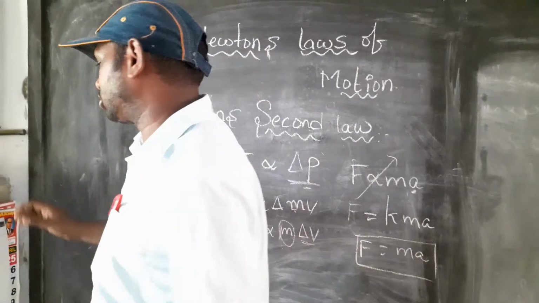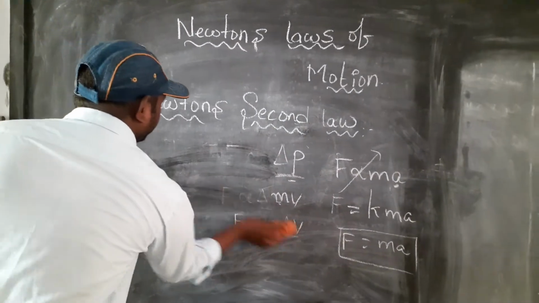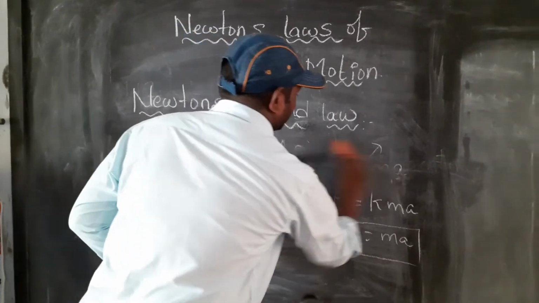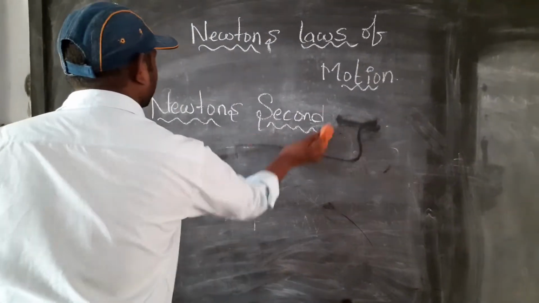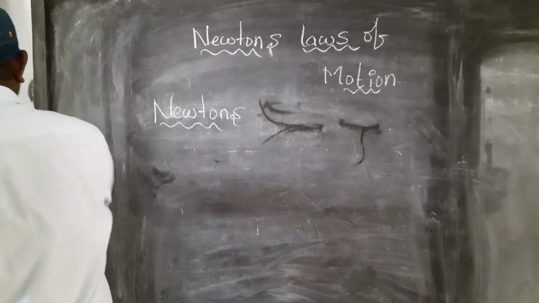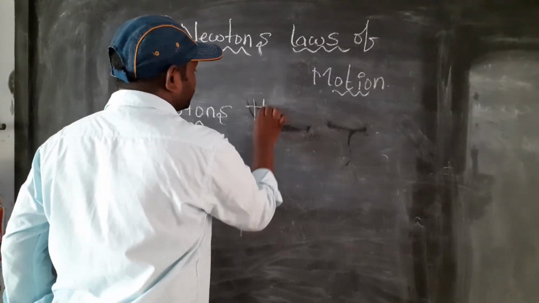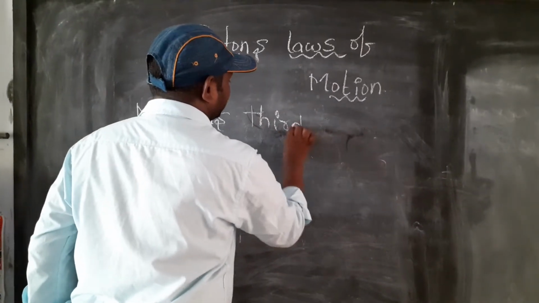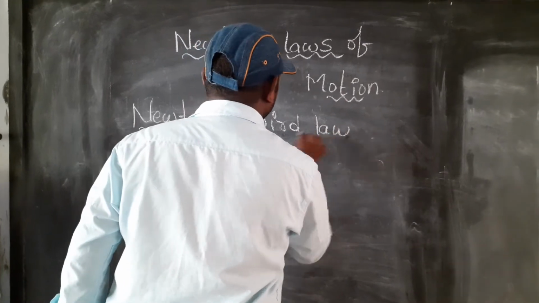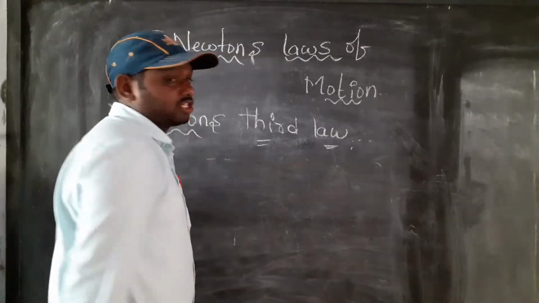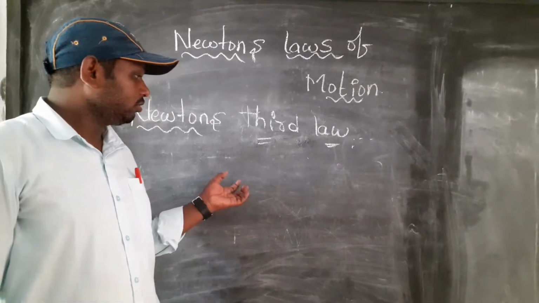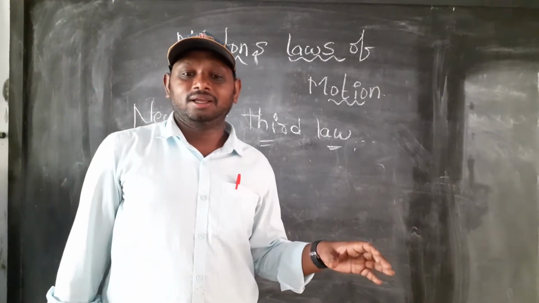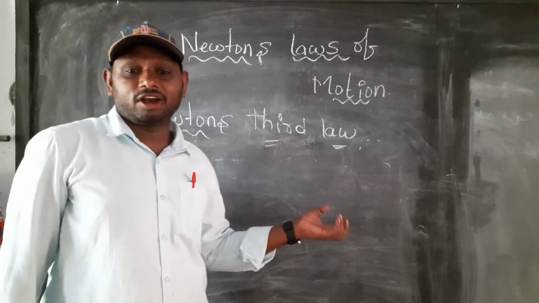This is the last one, Newton's third law. Newton's third law is nothing but: for every action, there is an equal and opposite reaction.